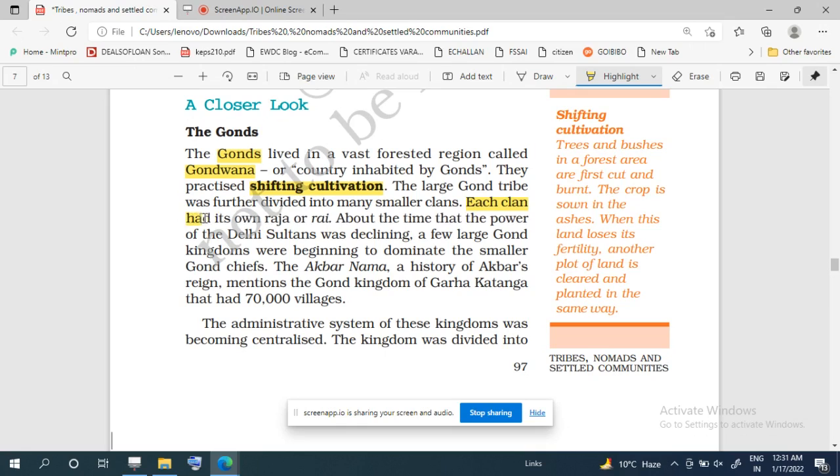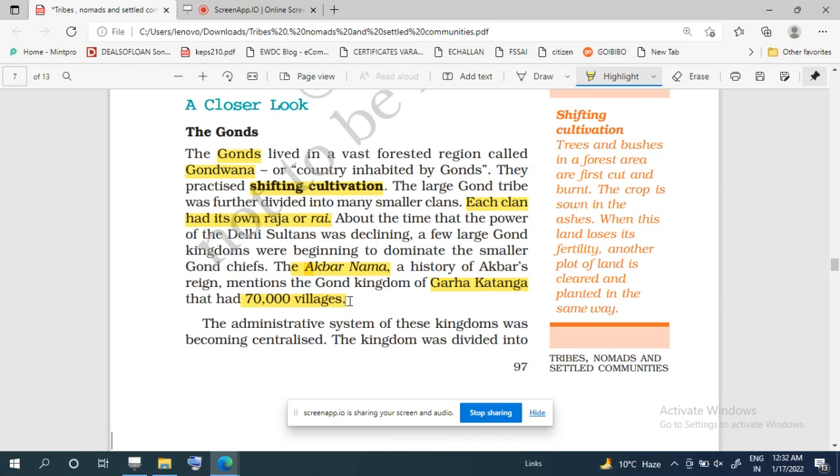और इस समय वो टाइम था जब दिल्ली Delhi Sultan, the power of the Delhi Sultan started to decline. And because the power of the Delhi Sultan declined, we find that some of the Gond kingdoms started to become powerful. Like in Akbarnama, it is mentioned that the Gond kingdom of Garha Katanga had 70,000 villages. So it was a very large Gond kingdom. The name is Garha Katanga, mentioned in Akbar Nama. And how many villages were there in Garha Katanga? 70,000 villages were there.